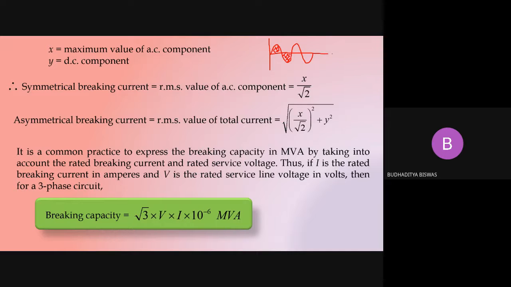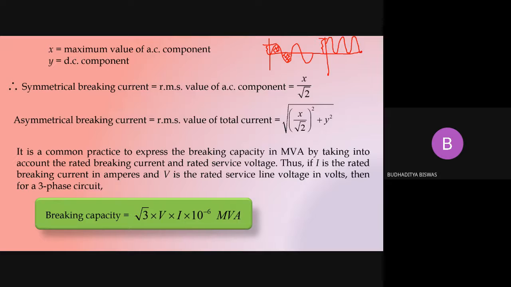But due to the presence of the DC component, this may be shifted. But how much is it shifted? It may be shifted in this way, so maximum it may be shifted like this, in both the positive or the negative axis. Now tell me what is the maximum value here. When there is a symmetry, the maximum value is up to this. But now the maximum value becomes peak to peak, meaning double this value.